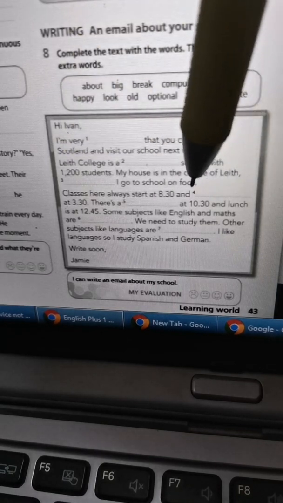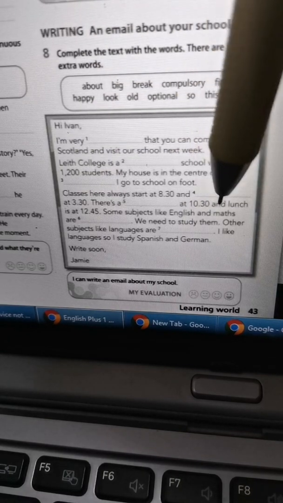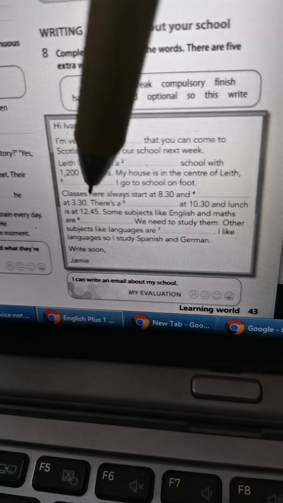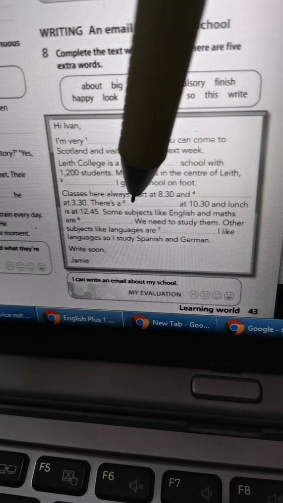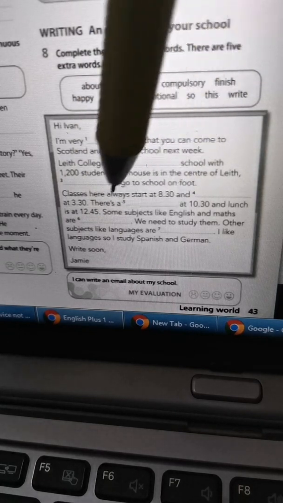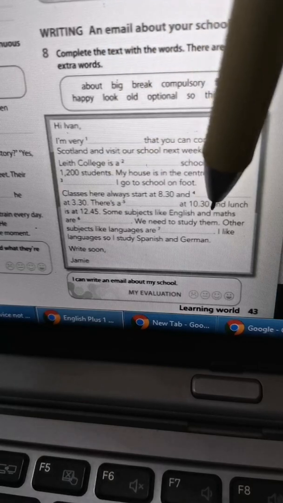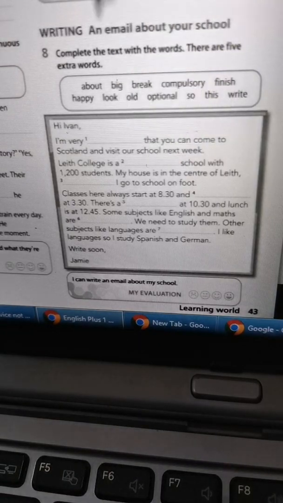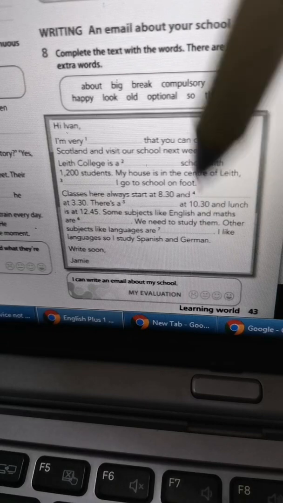What is the English for 结束? There's a break at 10:30 and lunch is at 12:45. So break means that you eat your lunch at 12:45, but before that you have a rest time. What is the rest time here? Some subjects like English and maths we need to study them. So English and maths we need to study them means that it's compulsory 必须的.